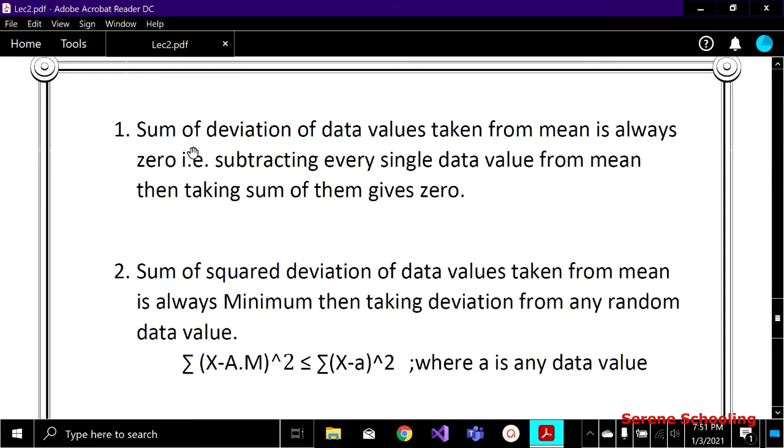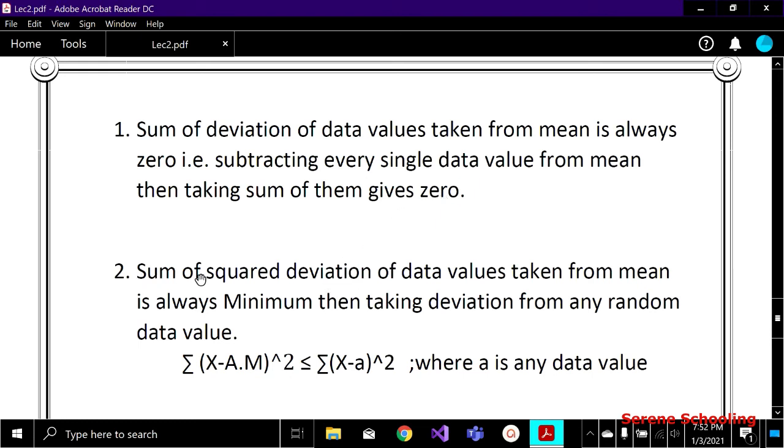So the sum of deviation of data values taken from the mean means subtract each data value from the mean one by one, and then add all those values, and their sum will become 0. This is the property, this must happen. That is, subtracting every single data value from the mean, then taking the sum of them gives us 0. I hope you have understood this. If yes, then this next one is very easy for you.